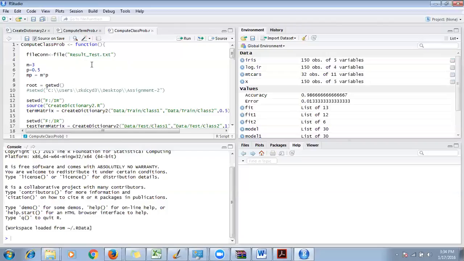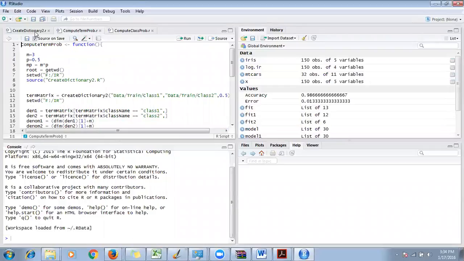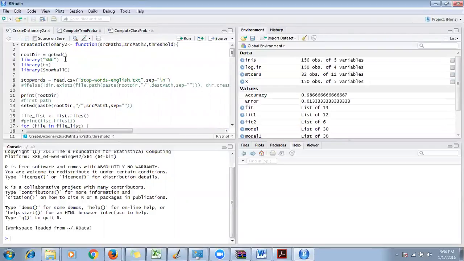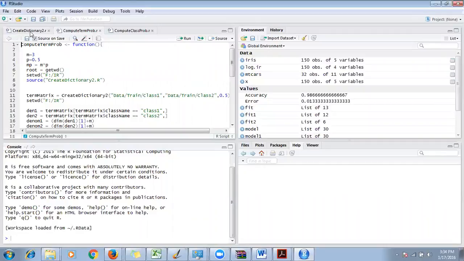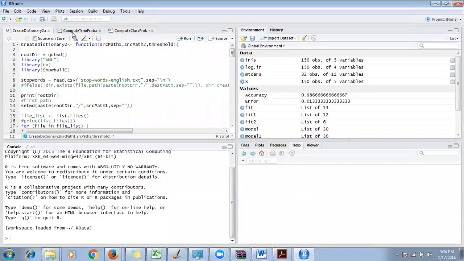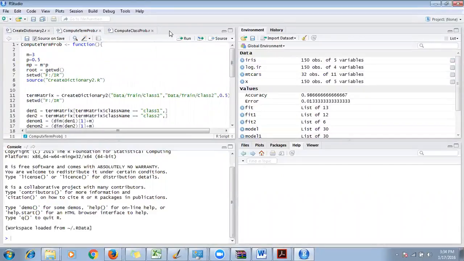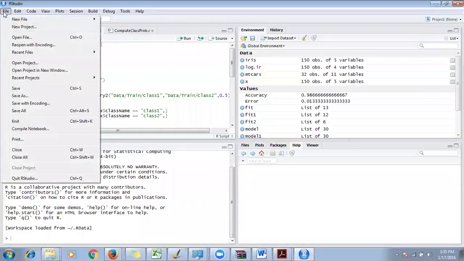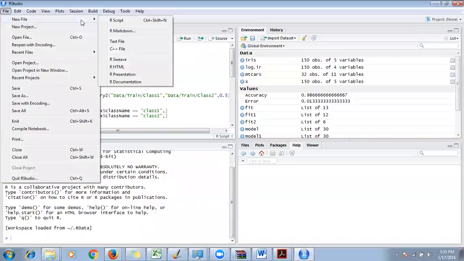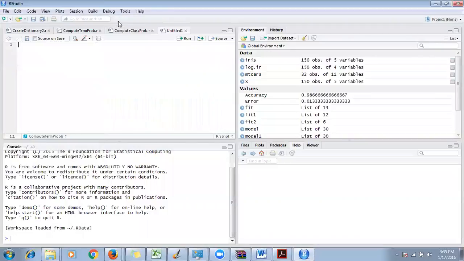If you're writing any code, you can write it on this screen. Here I have written some R code. There are 3 R files where I have written some R code. If you want to open a new file and write something new, you can do that by clicking on File, then New File, then R Script. It will open one new screen for you.